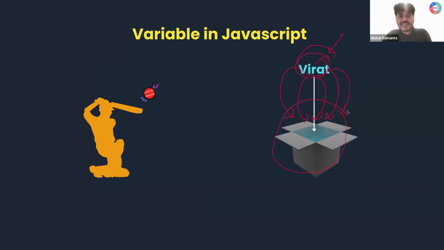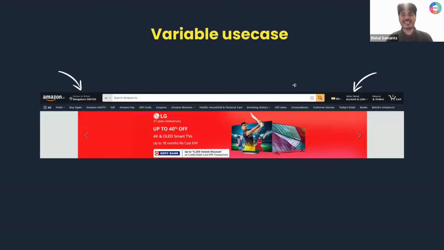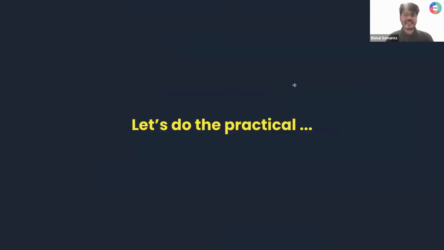Is this clear, guys? I need all of your responses. Take 30 seconds and think. A variable is a box inside which you can store some data. Sorted? Okay, let's do the practical first then.